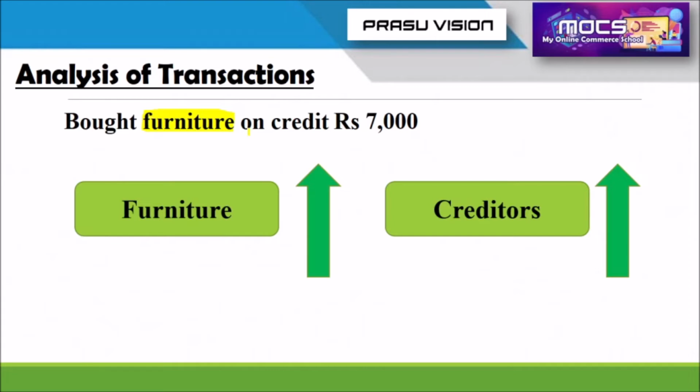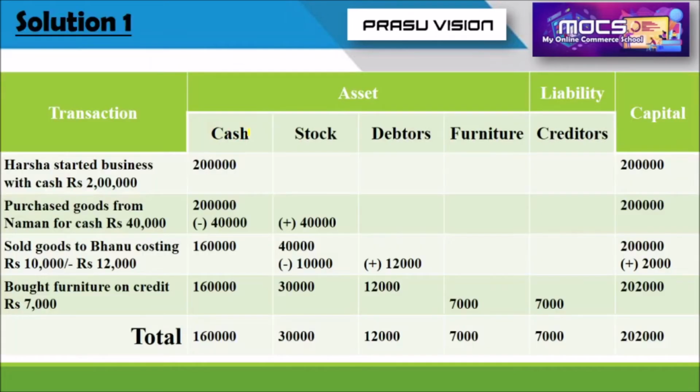So please move to the preparation of the accounting equation to record all these four transactions. You have to draw one format. In this format, we have to record all the four transactions. And please remember, the first column includes the transaction, items related to the transaction.